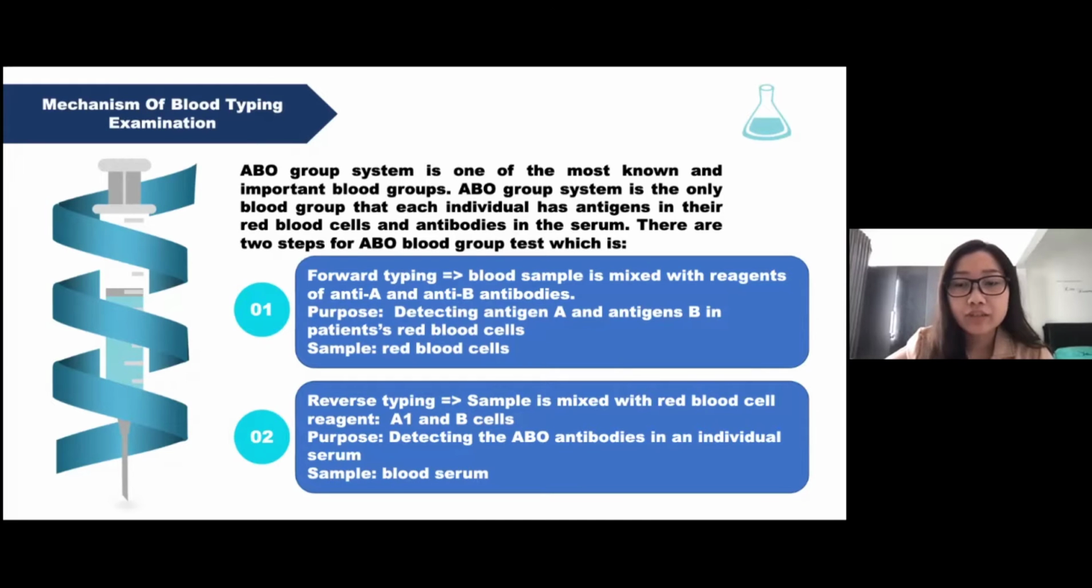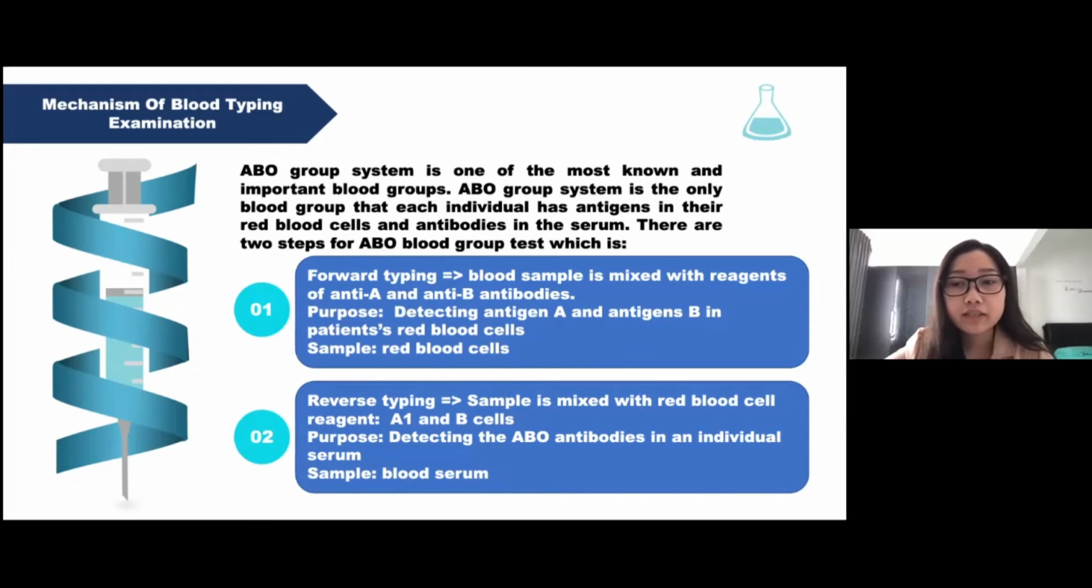Forward typing uses blood samples that are placed in two test tubes, and then mixed separately with reagents of anti-A antibodies and anti-B antibodies that are already prepared. The purpose is to check antigen A and antigen B in the patient's red blood cells. The sample used in this method is the patient's red blood cells.